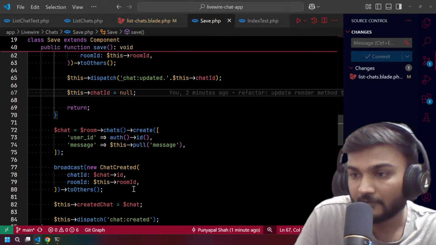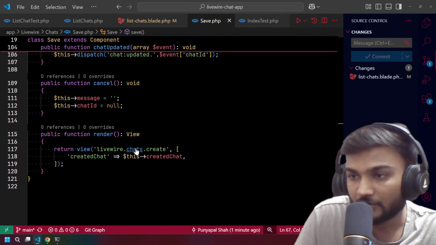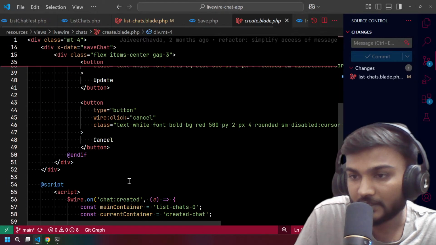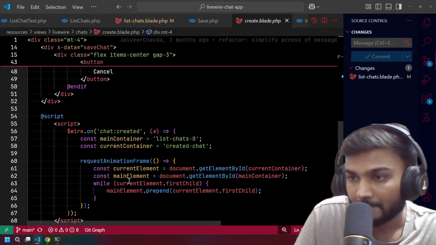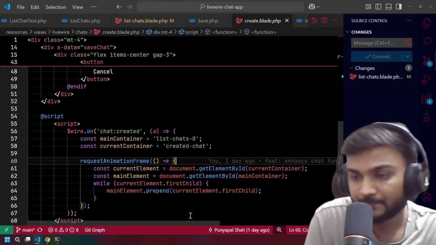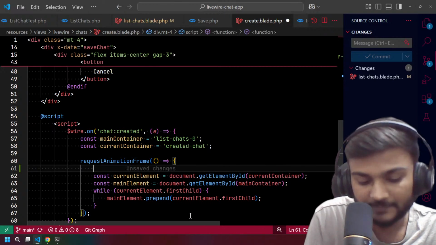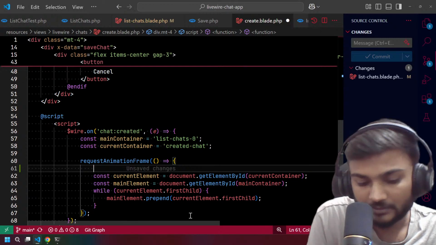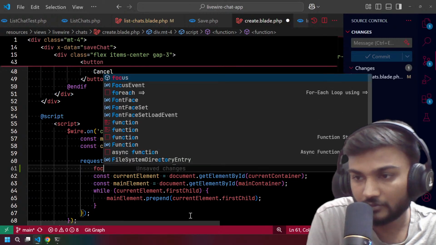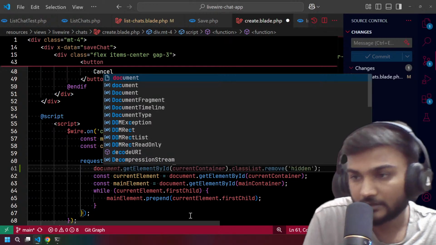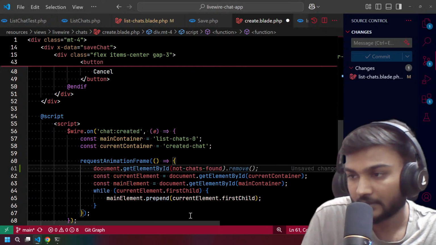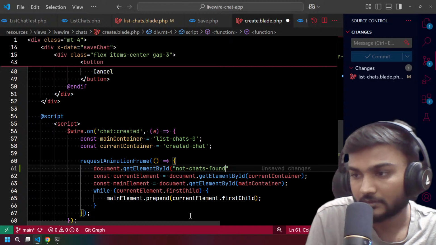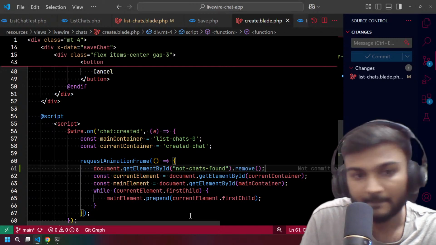let's go to the save, and of course in the blade file. Here what we will do is, after adding that chat, we will say document.getElementById, of course, and remove, right.